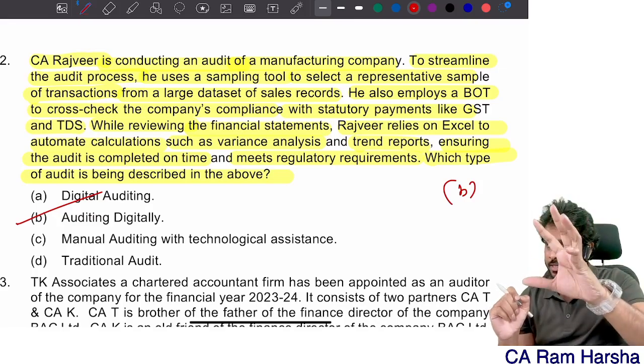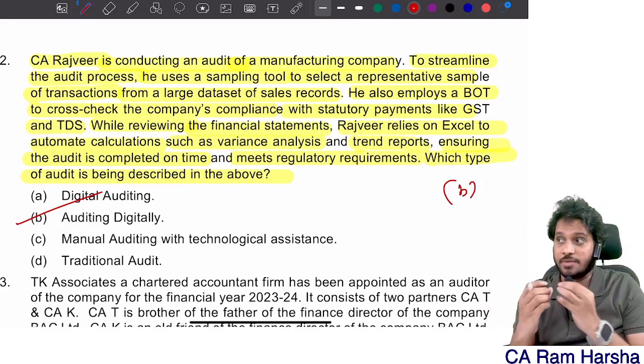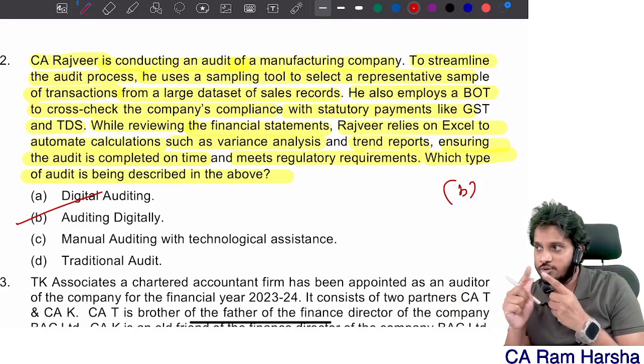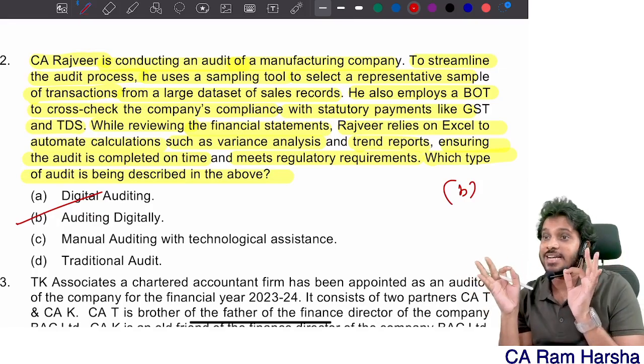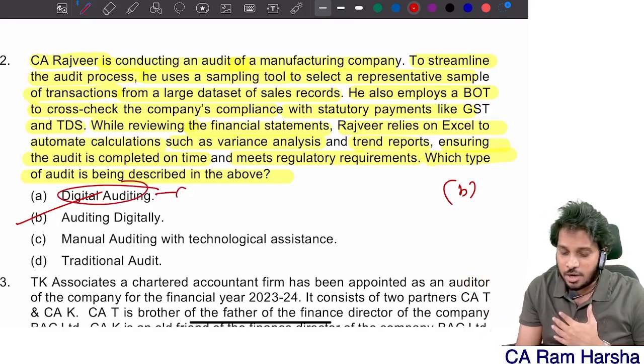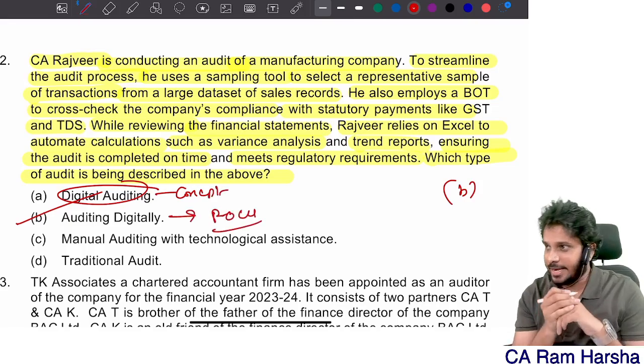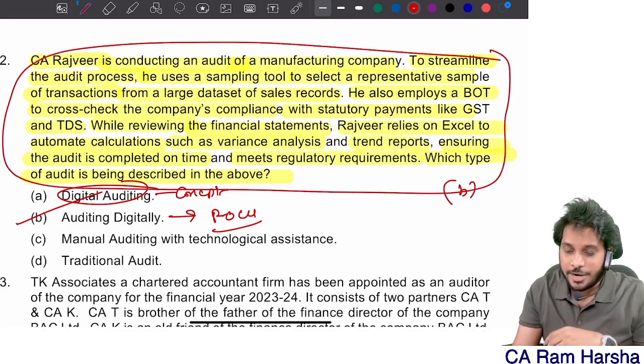In the ICA book, or in our book, it is there. First point below, they have given an example. In the example, they used sampling tools and both for statutory compliance. That example only they gave. Digital audit is a concept. Auditing digitally is a process. Getting it? Here they spoke about the audit process.